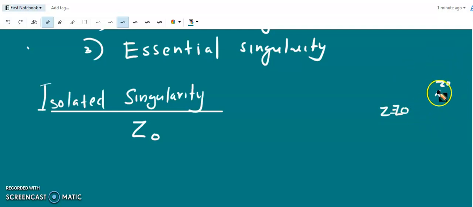So this point z0 is an isolated singularity. For an isolated singular point, there are no nearby singular points in a circle of radius r greater than 0. So if we have an isolated singularity, we can construct a circle with a particular radius r such that this z0 is the only singular point in it.